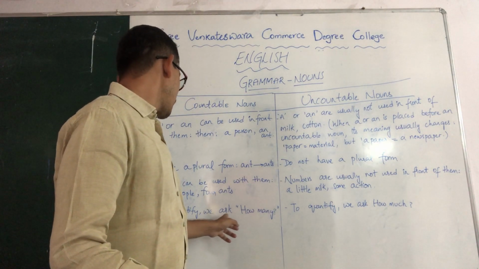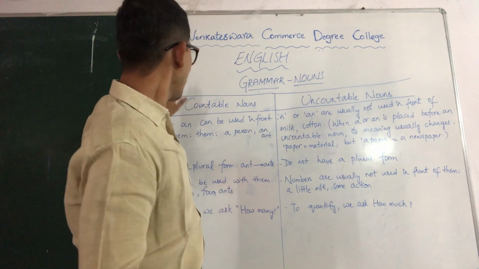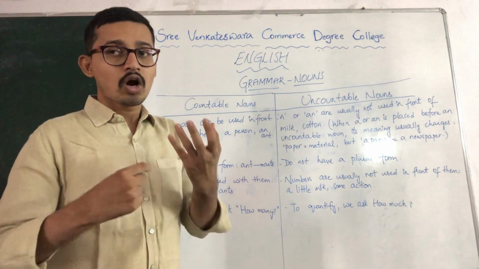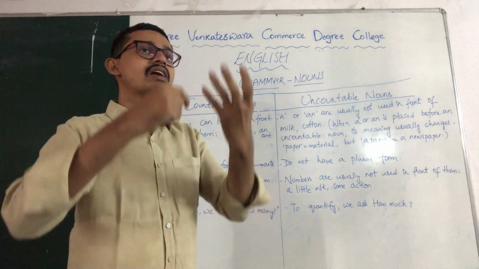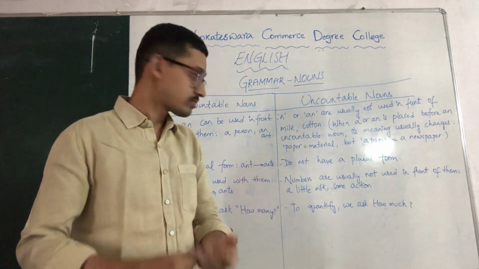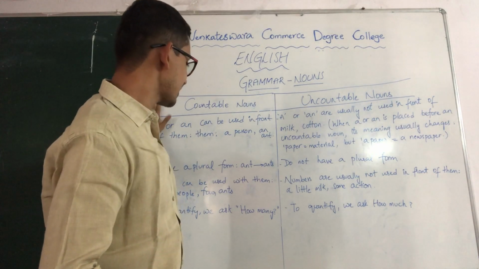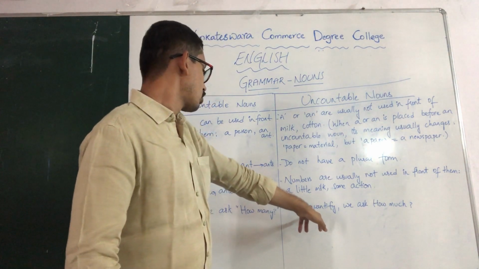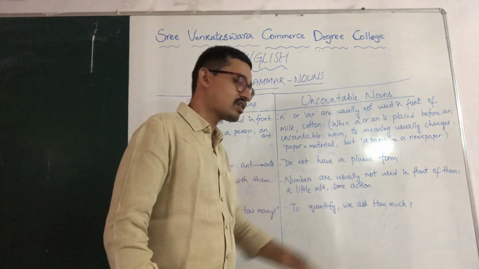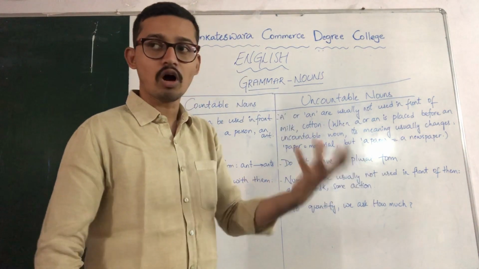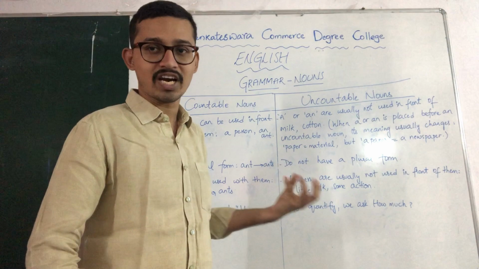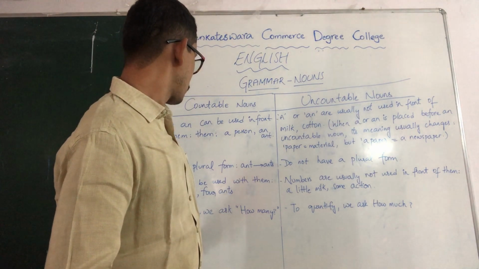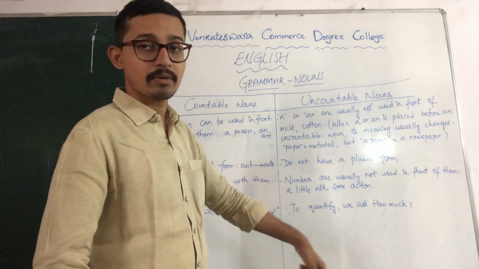To quantify countable nouns, we ask how many. In countable nouns, we ask how many. How many persons are there? How many people are there? How many benches are there? Because it's a countable noun, we can ask for a numerical answer. To quantify uncountable nouns, we ask how much. How much milk, or how much salt, how much pepper is used in your curry. We can ask that, but we can't use a numerical form like this. Quantity is not asked with how many, we ask how much.